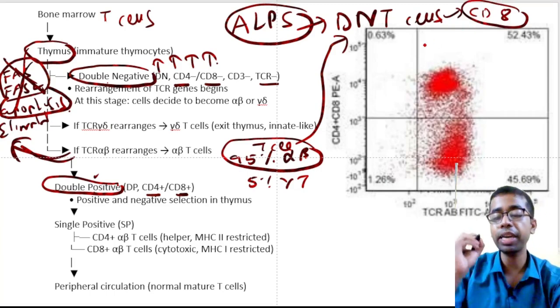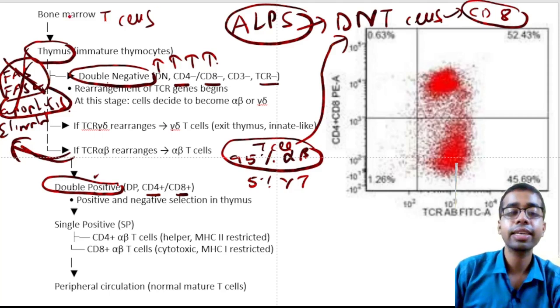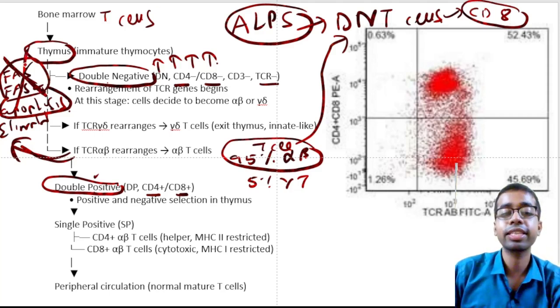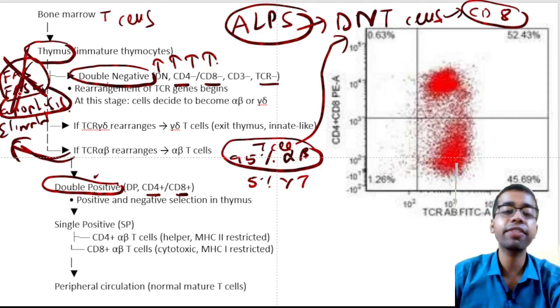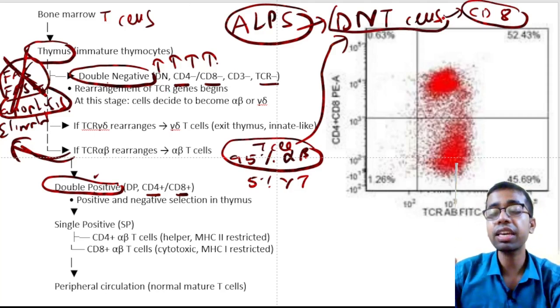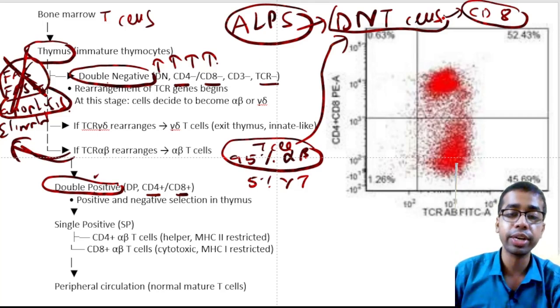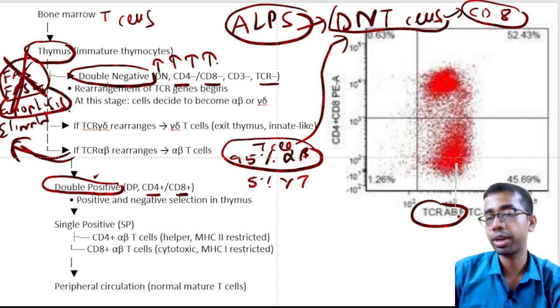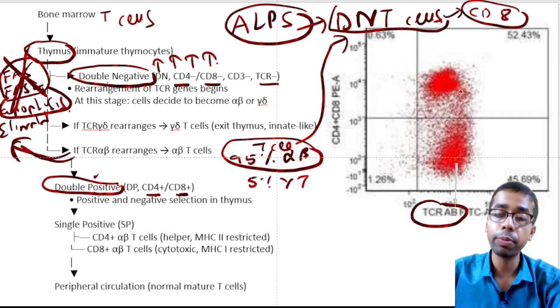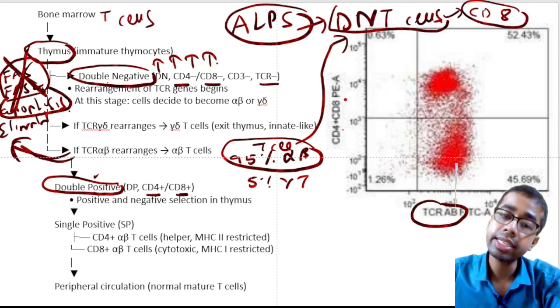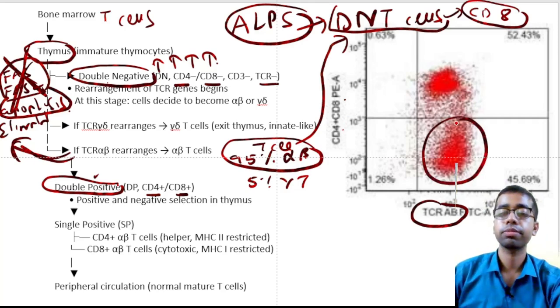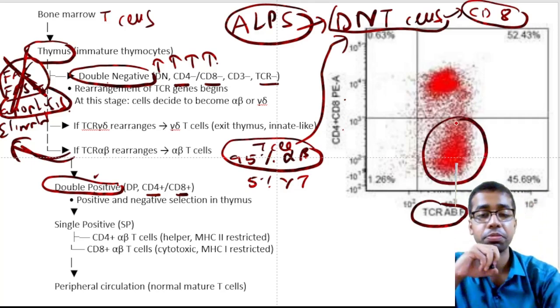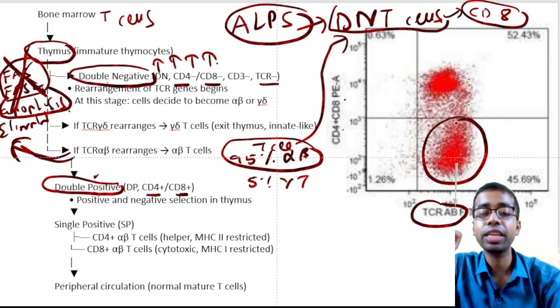But what you need to remember, the main pathology of ALPS is defective apoptosis, because there is a defect in Fas ligand. And once there is a defect of Fas ligand, there is persistence of double negative T cells. In the peripheral blood, you can do flow cytometry and you can see the same. Among the T cell receptor alpha beta type, which is the normal T cell, you have a predominant population which is CD4 and CD8 negative, right? This population. It's a WHO picture only. They can give you this picture. Then and there, you should think about this diagnosis: autoimmune lymphoproliferative syndrome, right?